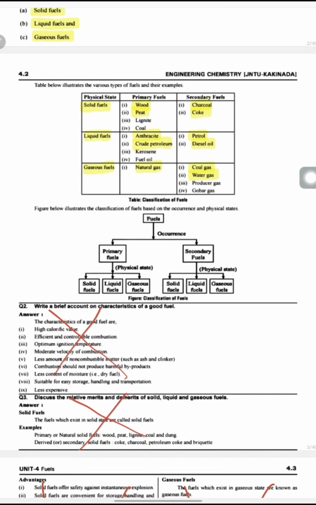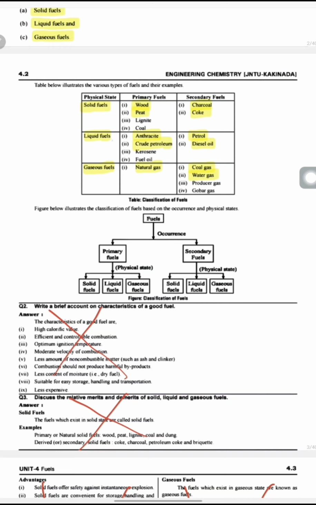The solid fuels are again classified into primary fuels and secondary fuels. The examples of primary solid fuels are wood, peat, lignite, coal. Secondary fuels are charcoal, coke.